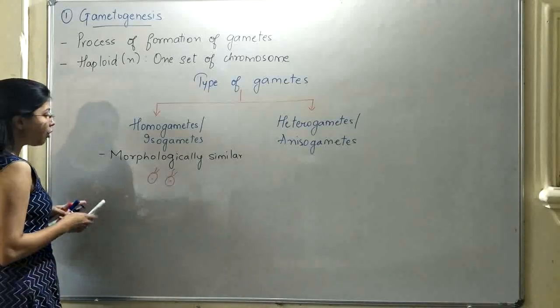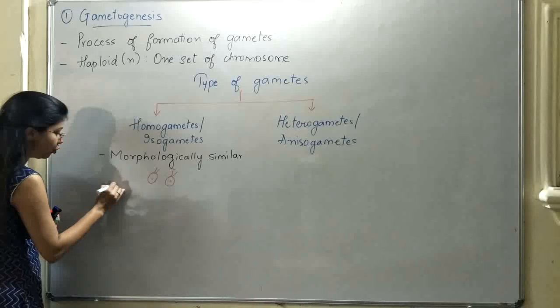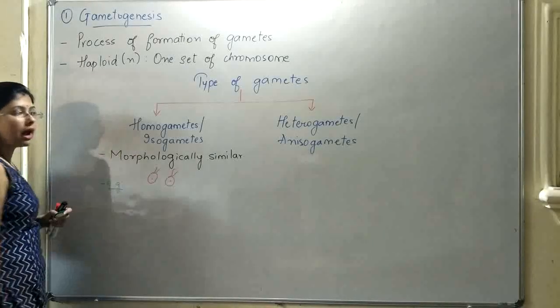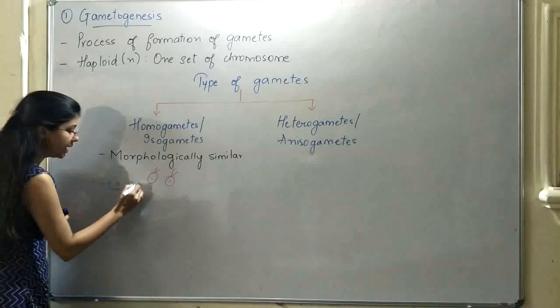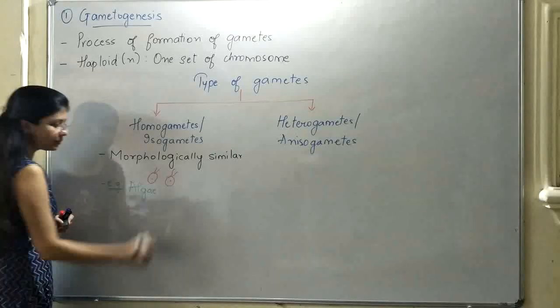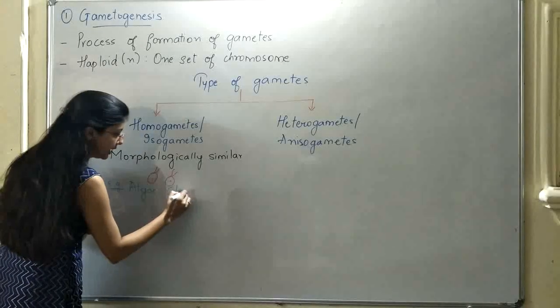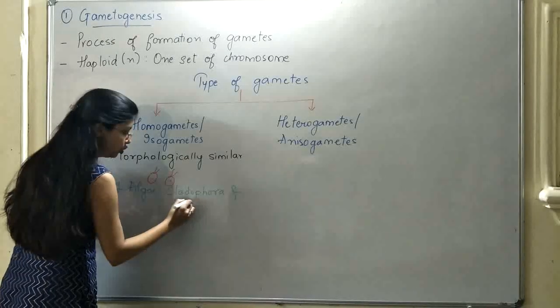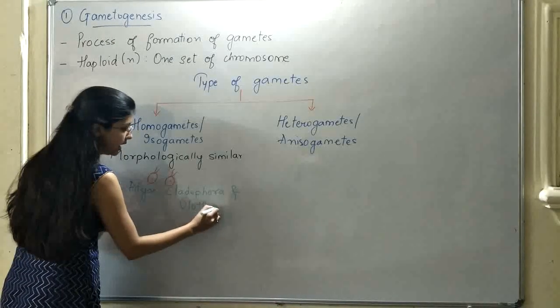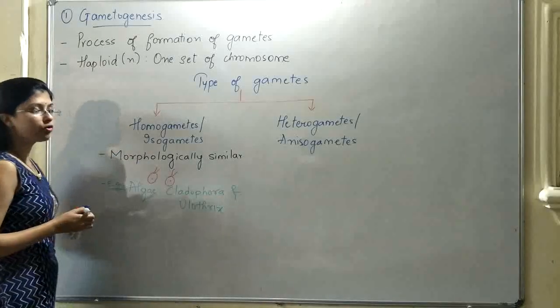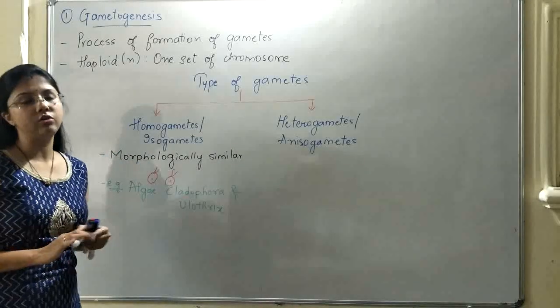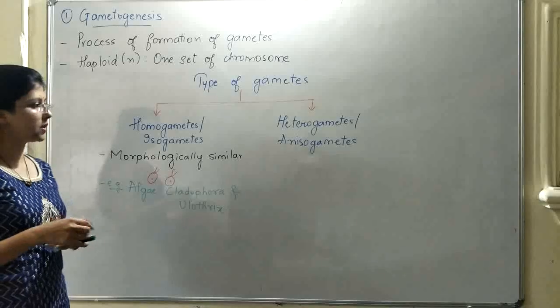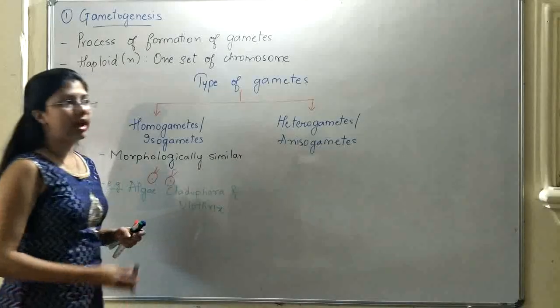Examples of organisms in which you find homogametes or isogametes mainly include algae, like Cladophora and Ulothrix, in which you find morphologically similar gametes, or homogametes. Next is heterogametes.